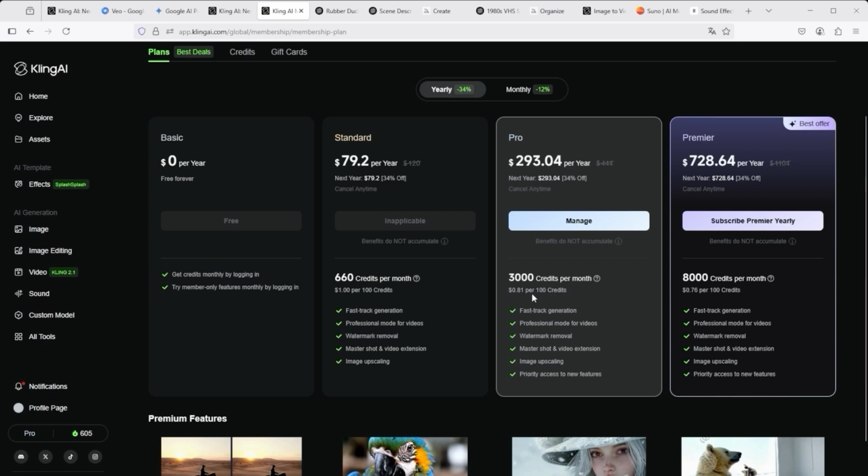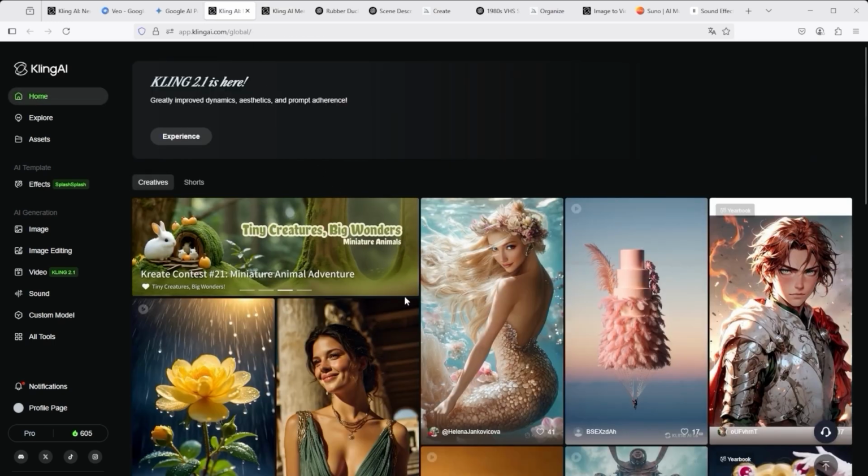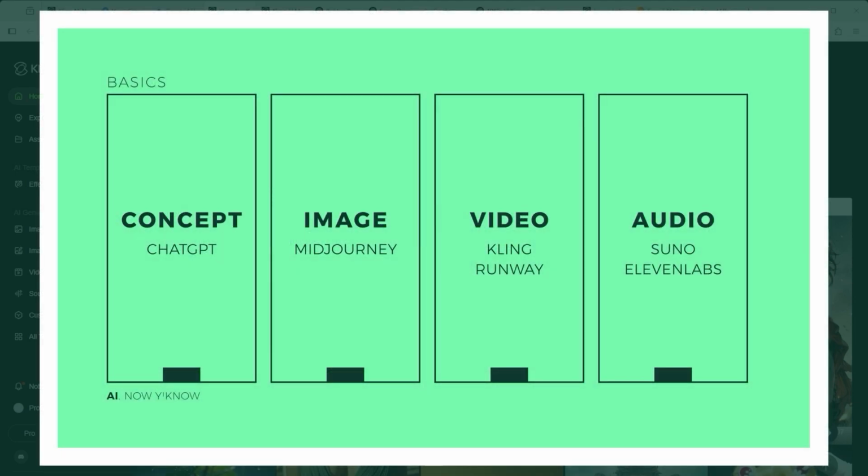For my last project, a music video about a lost rubber duck, I used not only Kling, but a whole host of different AI platforms to achieve the maximum possible. These include ChatGPT, Midjourney, Suno, and ElevenLabs. If you know how to pull the right levers, you can expect very appealing results here as well.